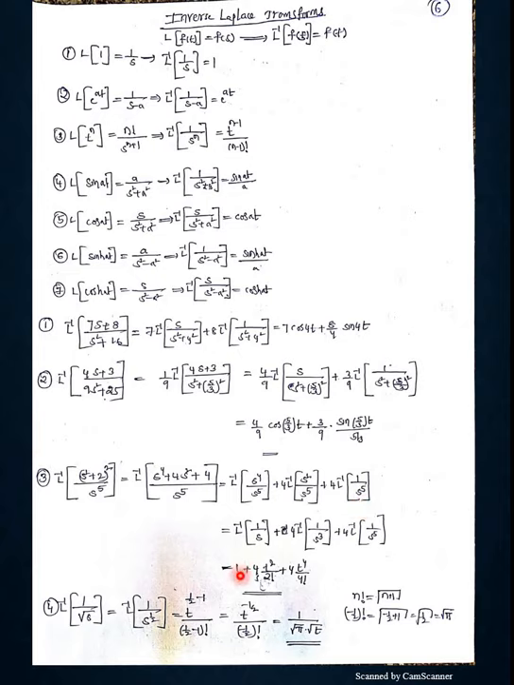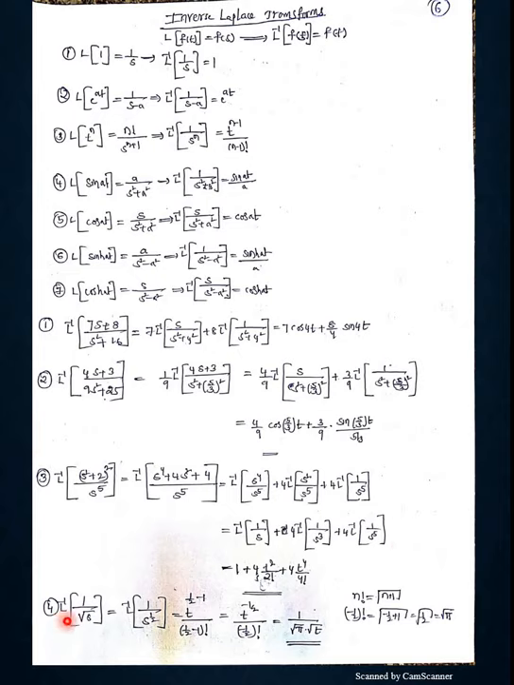L inverse of 1 by s is 1, plus 4 into L inverse of 1 by s power 3. S power n gives t power n minus 1 by (n minus 1) factorial. Here it is t square by 2 factorial plus 4 into t power 4 by 4 factorial.